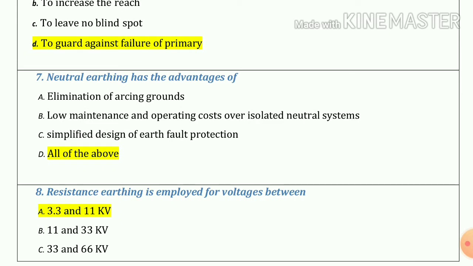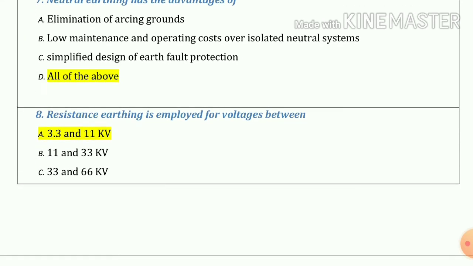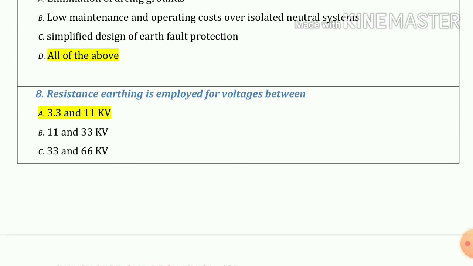Question number 7. Neutral earthing has the advantages of, so our answer is all of these, that means A, B and C also. Question number 8. Resistance earthing is employed for voltage between 3.3 and 11 kV.